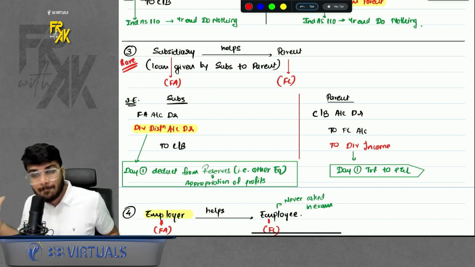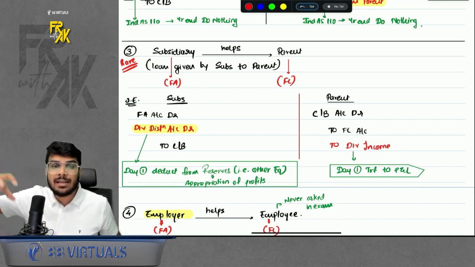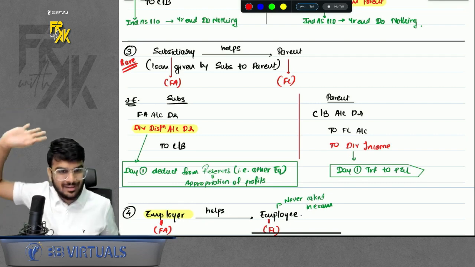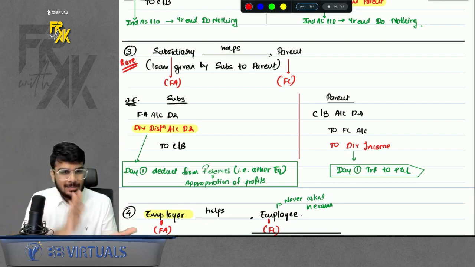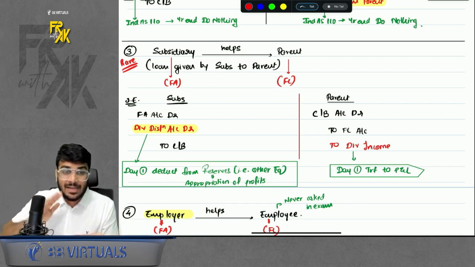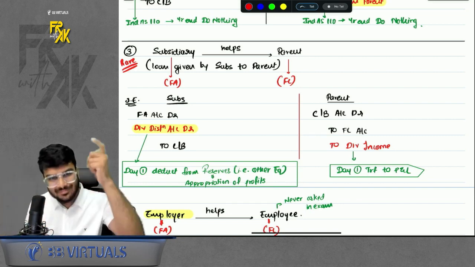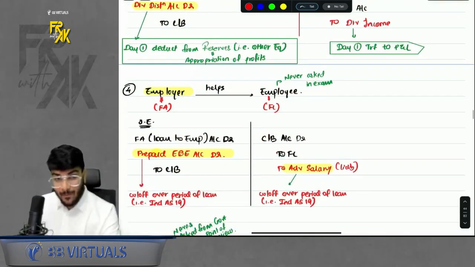Similarly, what will parents say? Parents will say we are receiving the dividend income of what we invested in the past, right? You will not say by helping a parent that I'm investing in my parent. Subsidiary never invests in parent. Subsidiary will give returns to the parent. Okay, logically clear, sir.